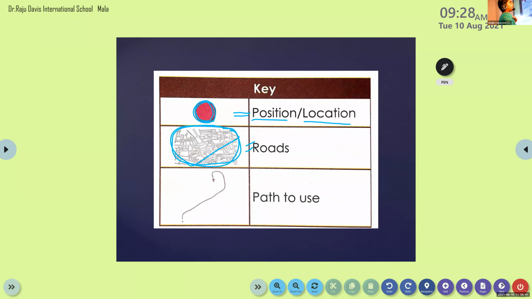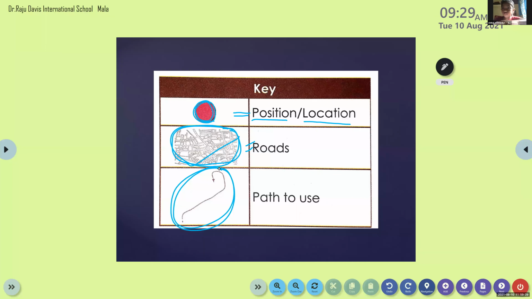And the last one, Mahadevan. Are you there? I can't see you. Anna Maria, what is this symbol?